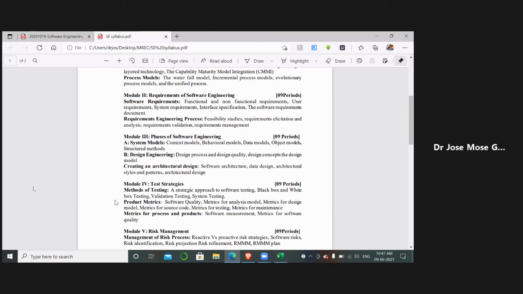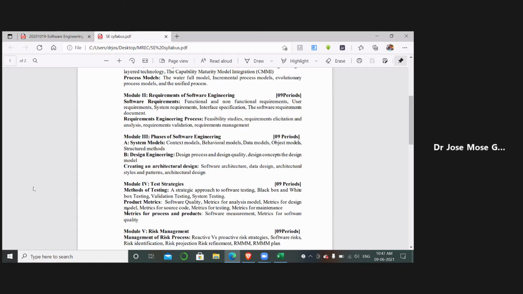They may ask you in a theoretical manner, like explain FP analysis, or explain software quality metrics. So you should write about FP analysis and the different metrics we have learned.